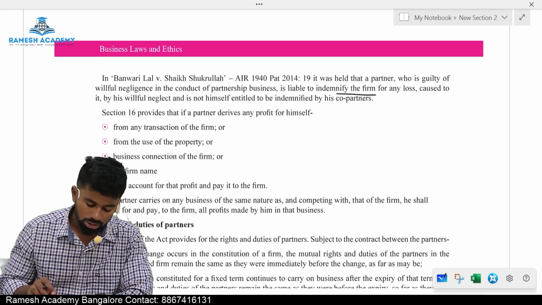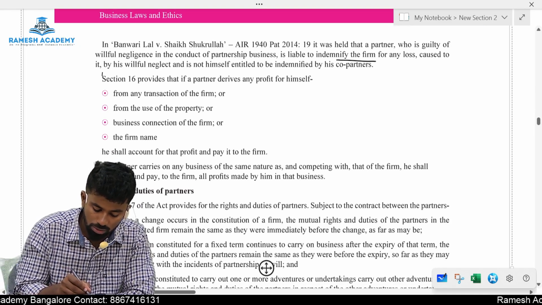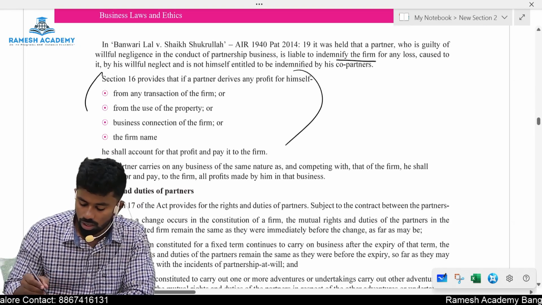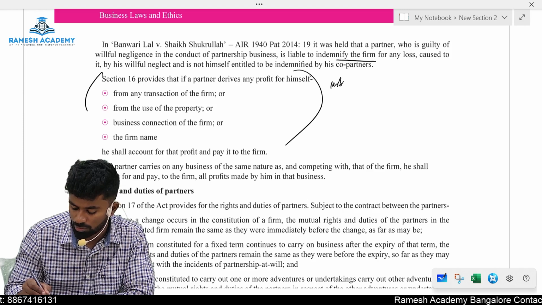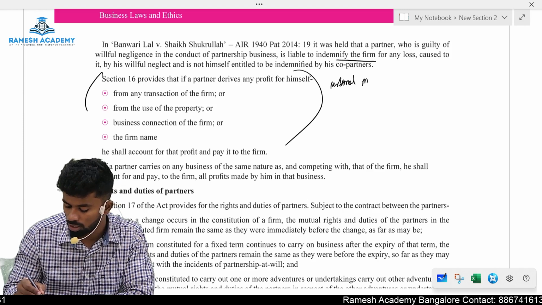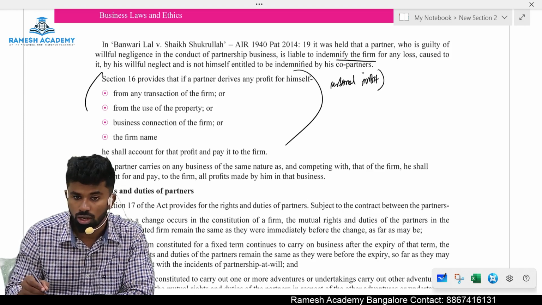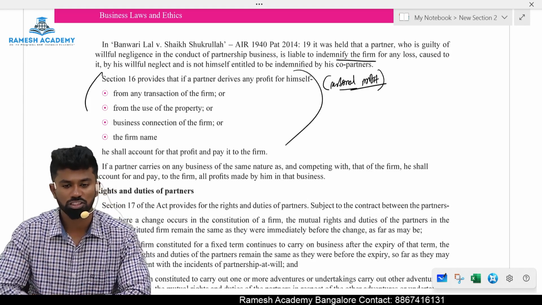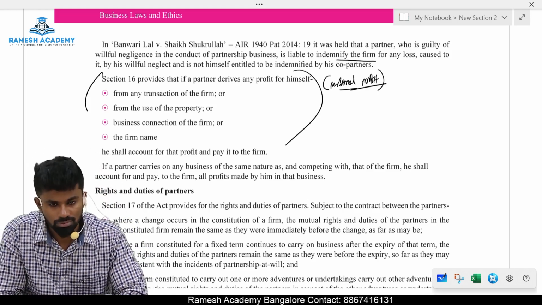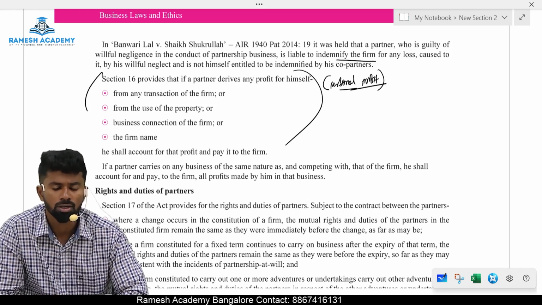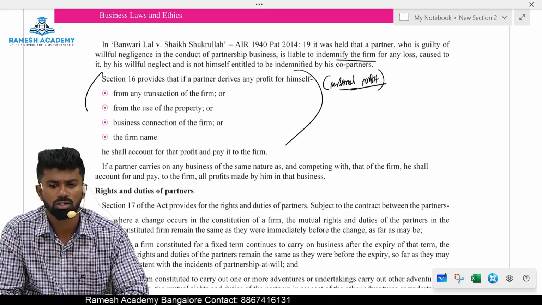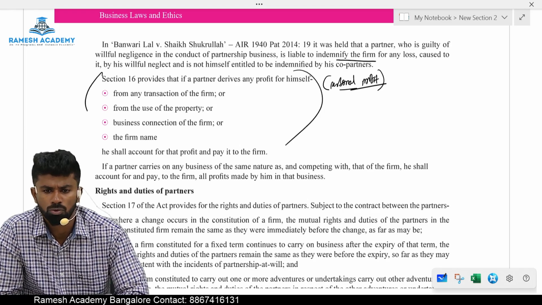Next, section number 16 provides that, section number 16 is important, that is personal profit made by the partners. Personal profit. Now tell me, please answer this question. Can a partner make personal profit while acting in the partnership firm? Can he make personal profit, or should he work for the partnership firm? Should work for whom? Partnership firm.